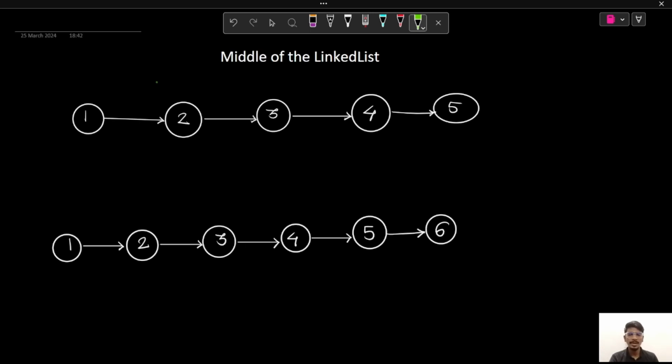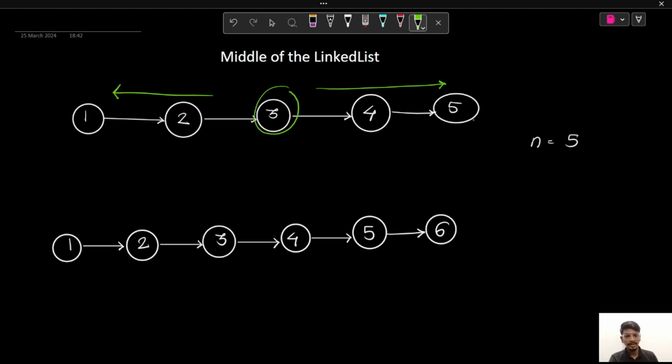So the first question that we have here is middle of the linked list. So what does the problem state? We'll be given a linked list and we have to return the middle node of the linked list. Here in this case, our linked list is containing 5 nodes. So we have to return the middle of the linked list. As you can see here, the node 3 is the middle, as there are 2 nodes to the left side of the node 3 and 2 nodes to the right side of the node 3. So you have to return entire node 3 as our answer.